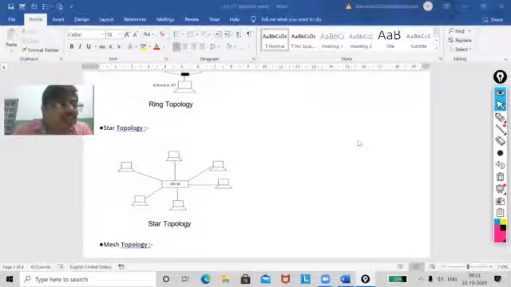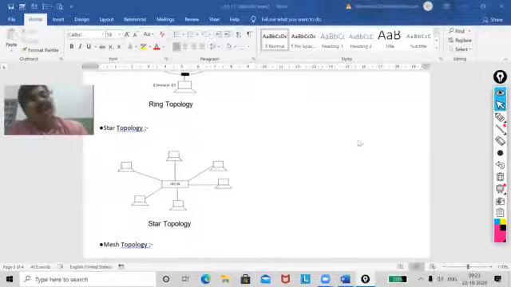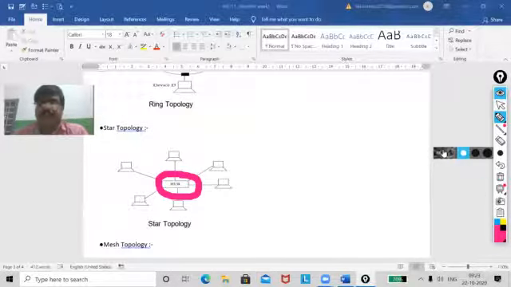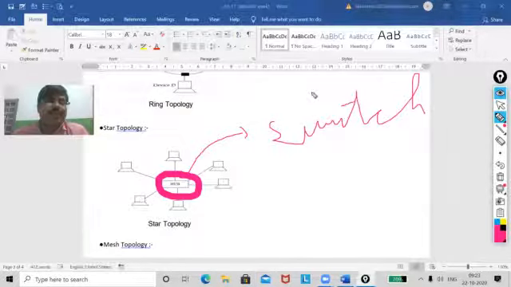Because in star topology, we have the concept of a switch. Earlier, as you can see in the diagram, it is written hub. I have already discussed the difference between the hub and switch. Nowadays, instead of hub, we are using switch. Got it?